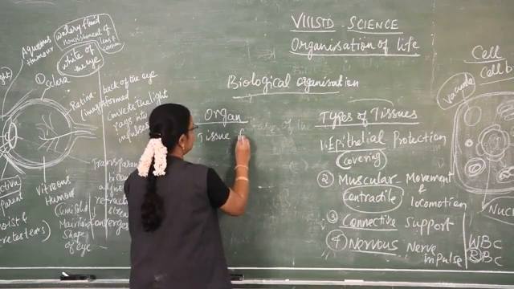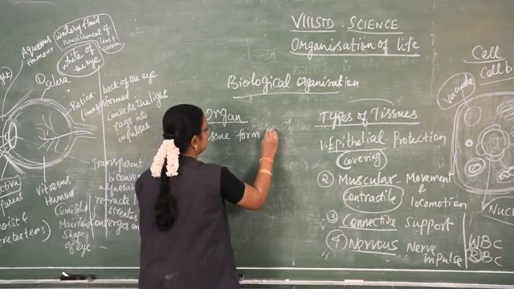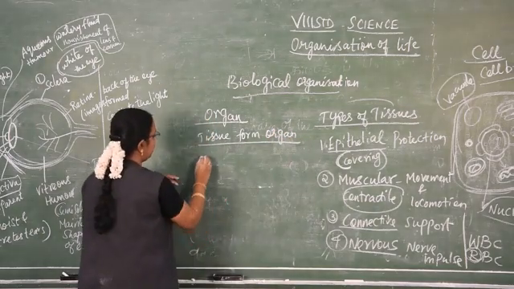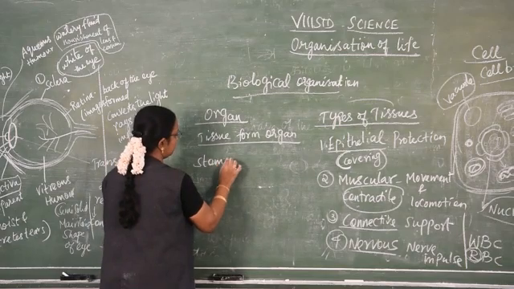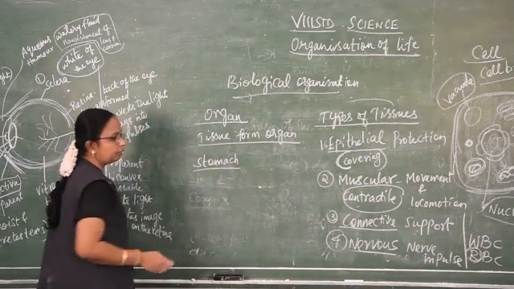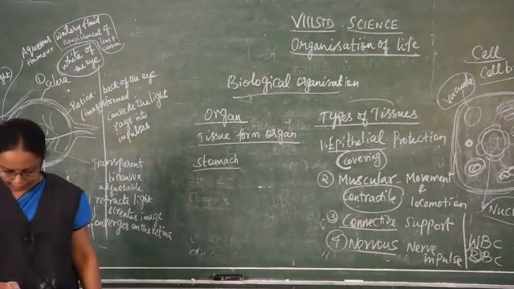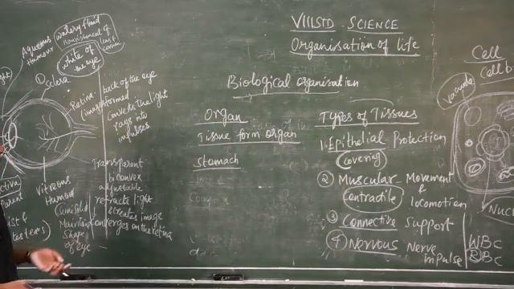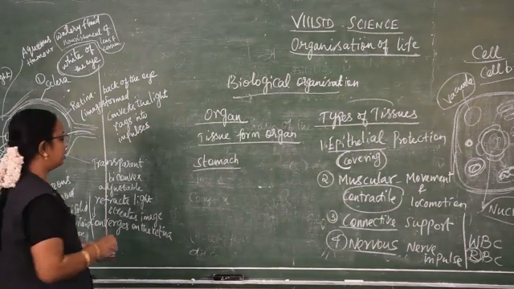Organ. Tissues form the organ. For example, if we take the stomach, what organs are present? The intestine. Large intestine, small intestine, everything is there, isn't it?